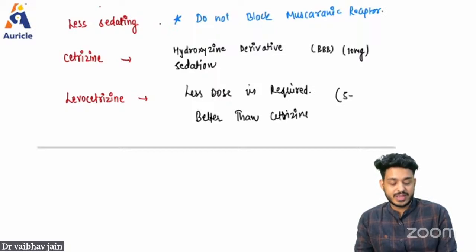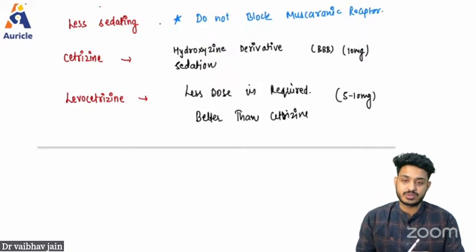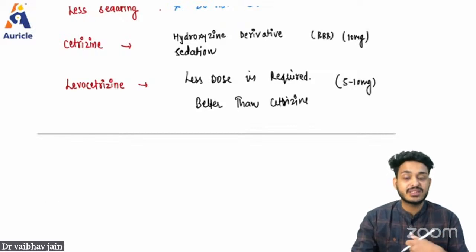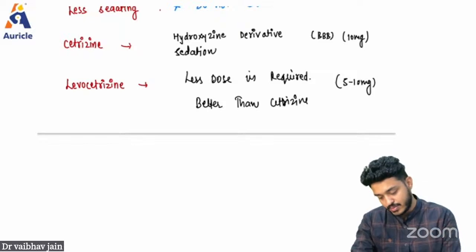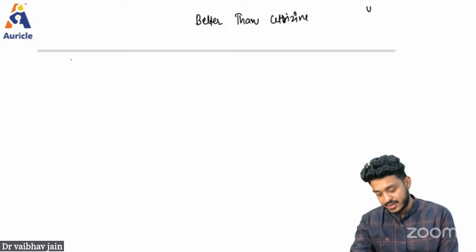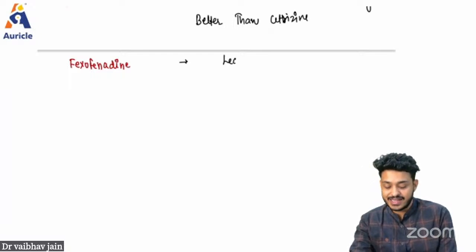What is the dose we are giving? That is going to be your 5 to 10 milligram. We are giving less dose, and we are getting the better effect. So which one is better, levocetirizine or cetirizine? Definitely levocetirizine is going to be better, right? Apart from that, you can also write about drugs like fexofenadine. Remember, this is going to be the least sedating drug.